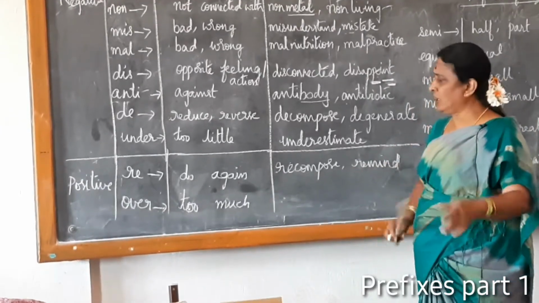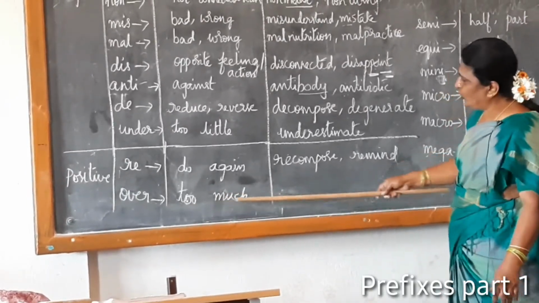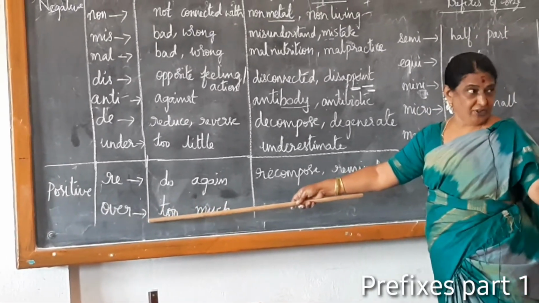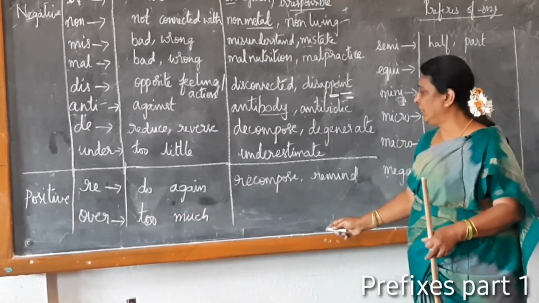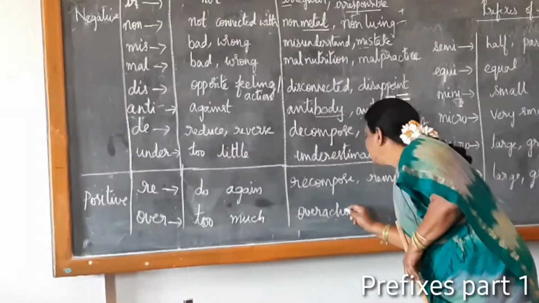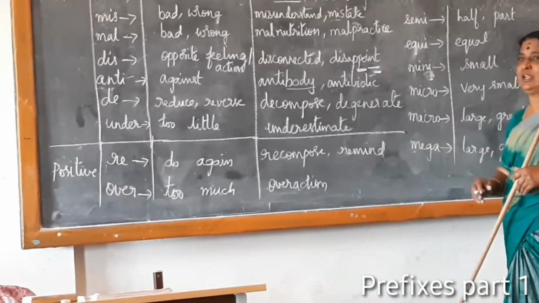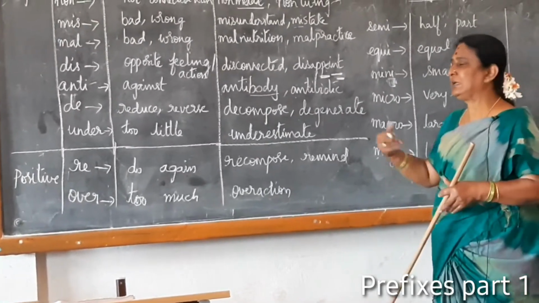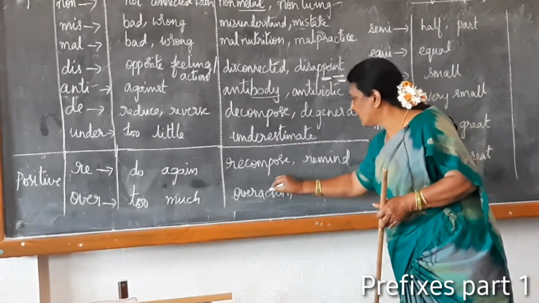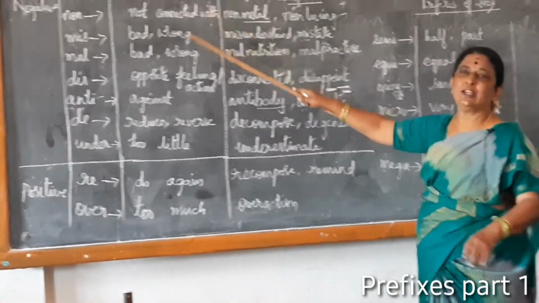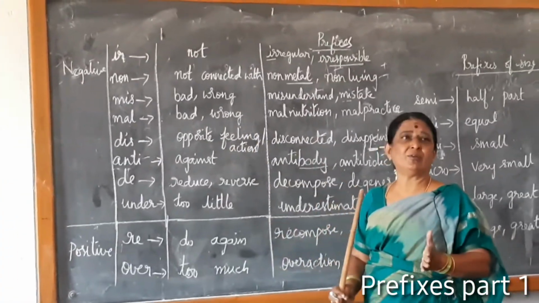Remind. Okay, next one, over. Over means too much. The prefix is over, and the meaning is too much. Can you give any word? Example: overaction, but we are taking it as a negative. Overacting means doing too much. These are related to something negative. We have divided them only for our purpose.